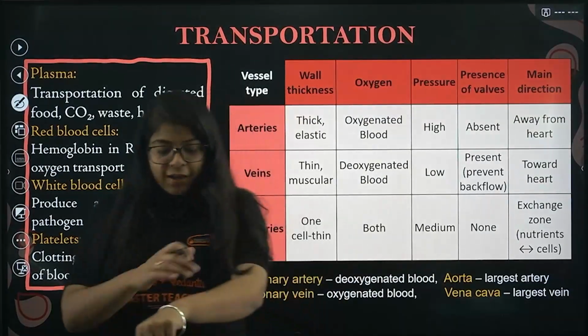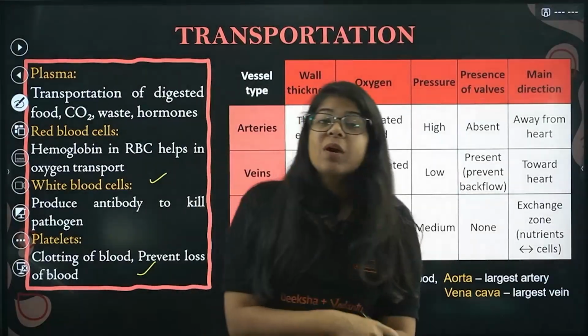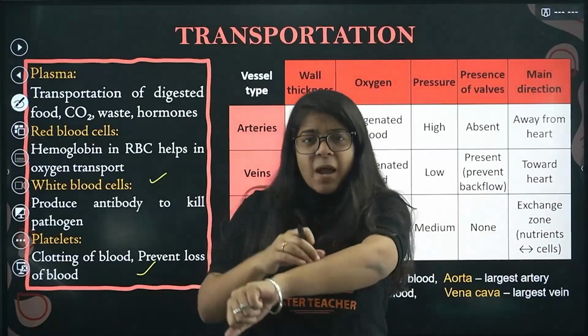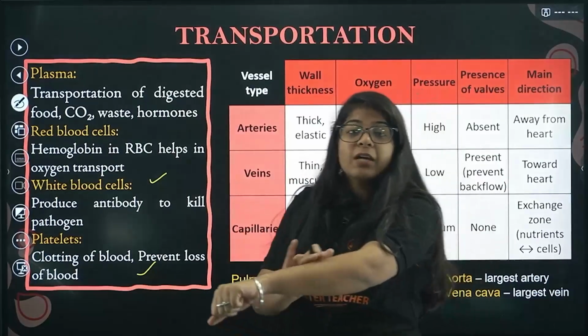So what happens when sometimes we scratch ourselves, right, and it's a little bit deep? So what happens? Blood starts forming up and it gets clotted. There is a layer that gets formed on that wound, right?